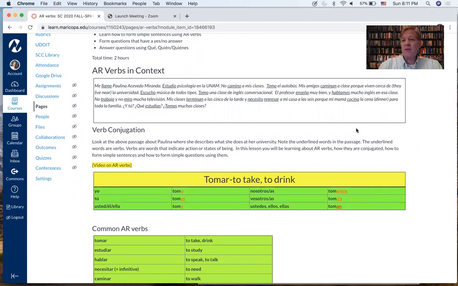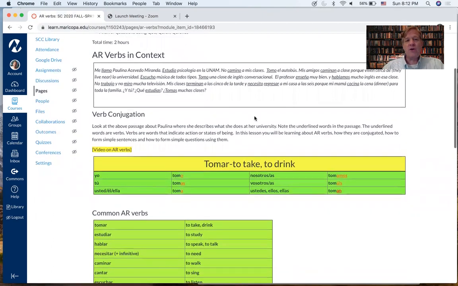El profesor enseña muy bien y hablamos mucho inglés en esa clase. No trabajo y no miro mucha televisión. Mis clases terminan a las 5 de la tarde y necesito regresar a mi casa a las 6 porque mi mamá cocina la cena para toda la familia. ¿Y tú? ¿Qué estudias? ¿Tomas muchas clases?